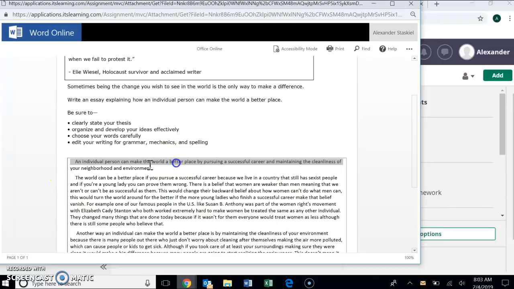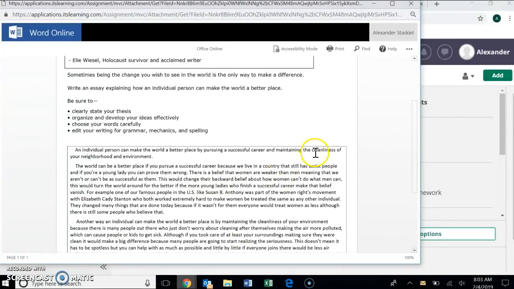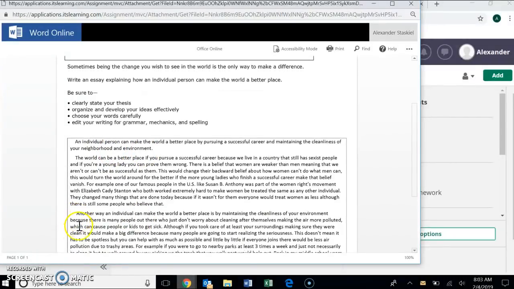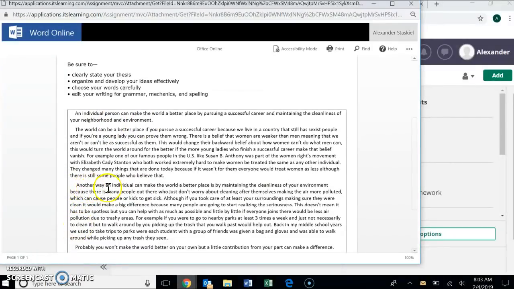Reason one, an individual person can make the world a better place by, reason one was pursuing a successful career, and topic of body paragraph one, the world can be a better place if you pursue a successful career. So this entire paragraph is about reason one, pursuing a successful career. And then their second reason was maintaining the cleanliness of your neighborhood and environment. And that's the topic of paragraph two right here. Another way an individual can make the world a better place is by maintaining the cleanliness of your environment.